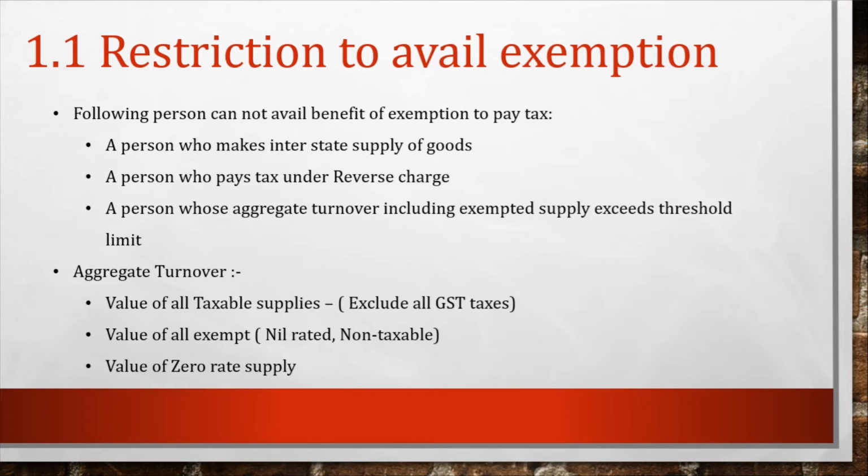So here the aggregate turnover includes all taxable supplies plus all exempted supplies plus export of goods or services or both, plus interstate supplies of a person having the same PAN number across India. But here we will not include those inward supplies on which we pay tax under reverse charge. Then interest on loan is an exempted supply, so it would be a part of the aggregate turnover.